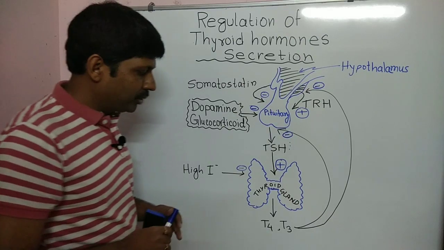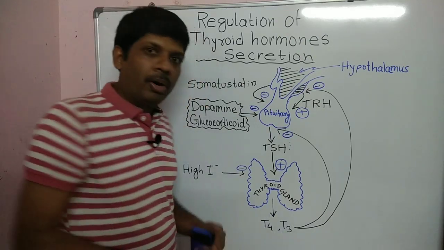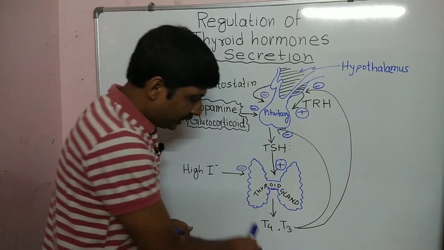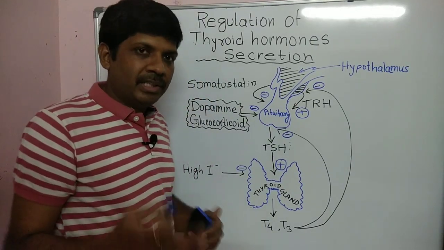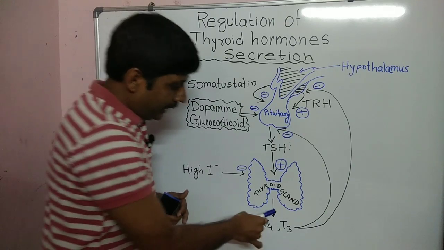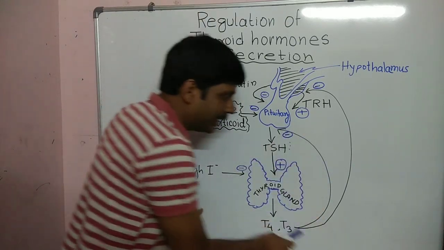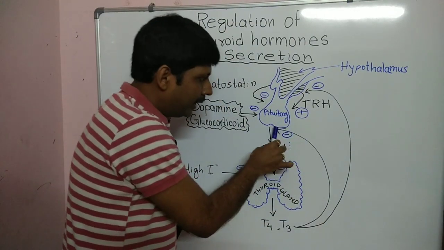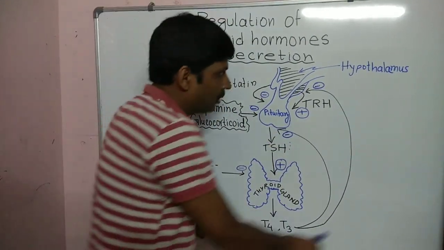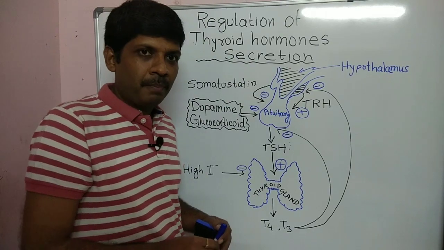The first and foremost is the thyroid hormone itself. Whenever T4 and T3 are increased in the body, that means the concentration is increased in the body, what happens? Feedback inhibition occurs. So it inhibits the pituitary and also the hypothalamus.